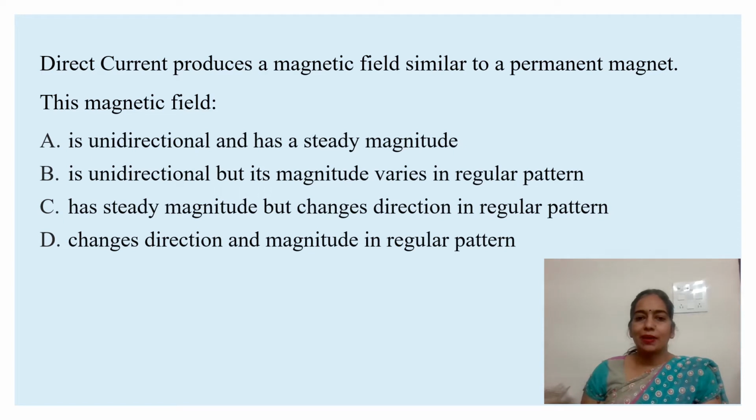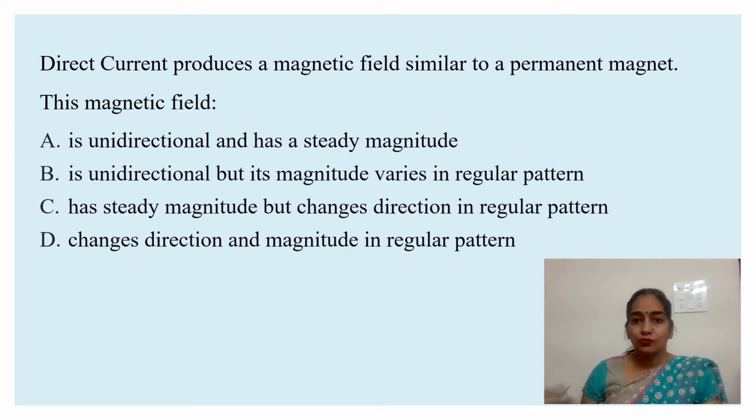Changes direction and magnitude in regular pattern. A coil or conductor carrying direct current produces a magnetic field similar to permanent magnet. The current carried by this conductor is unidirectional and steady. That is, it does not change direction or vary in magnitude with respect to time. Hence, the effect is that of a permanent magnet, which simply attracts objects near the coil.